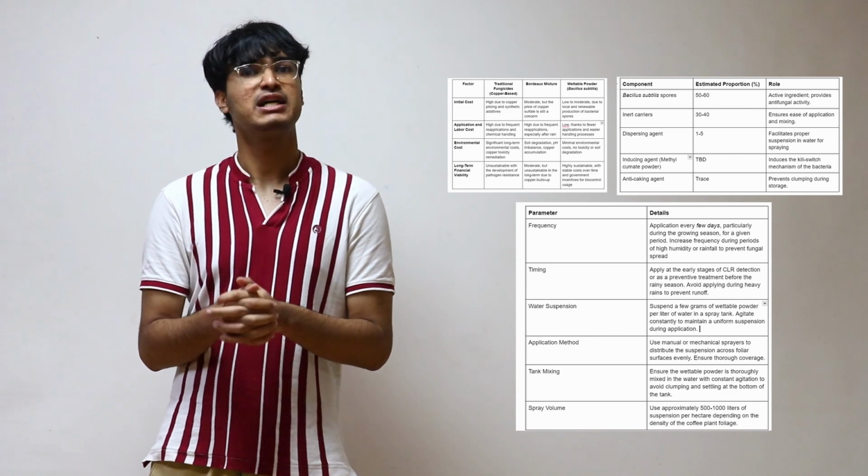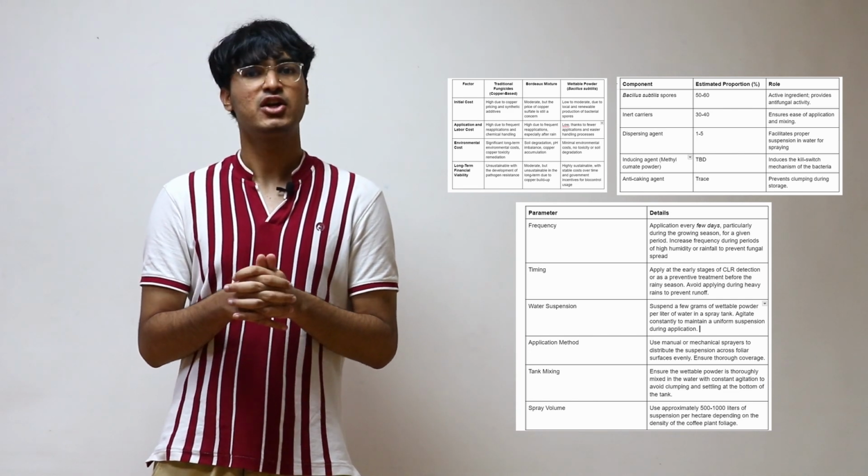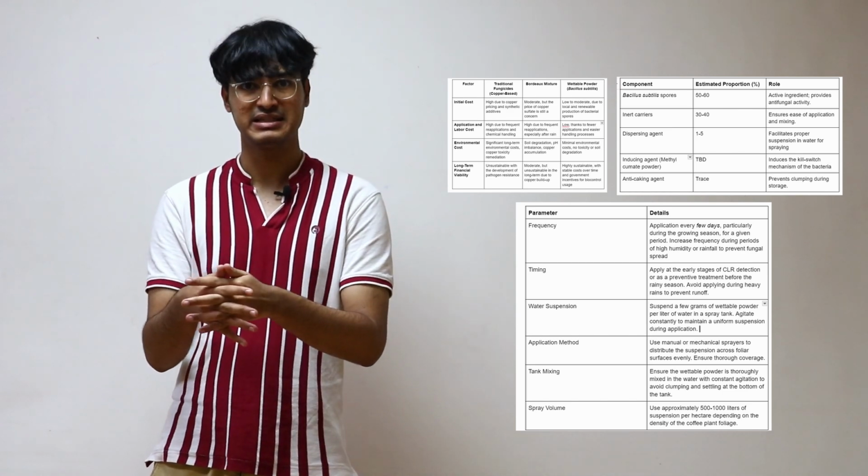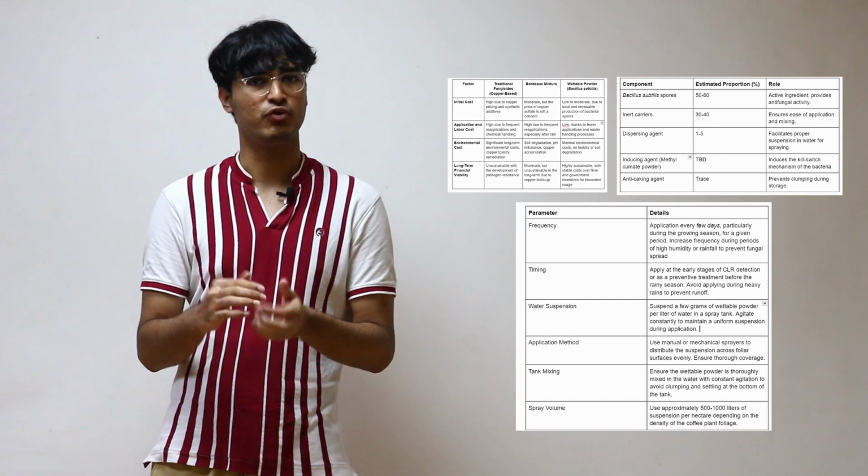Key components include a genetically engineered Bacillus subtilis strain with a dual promoter system for Iturin A production, alongside carriers, dispersants, wetting agents, stabilizers, and UV protectants.